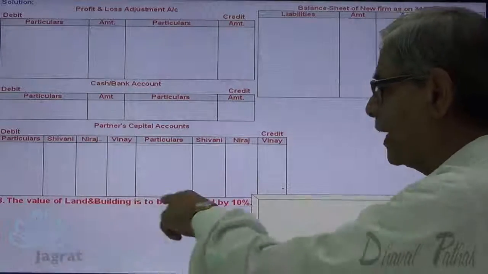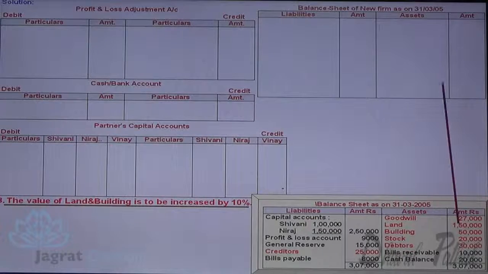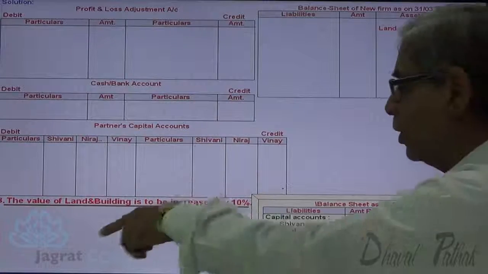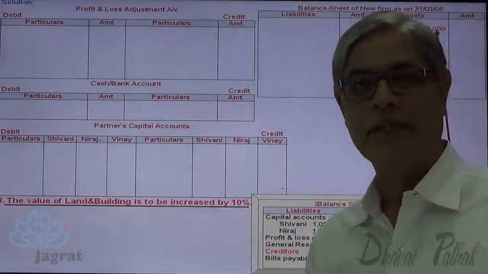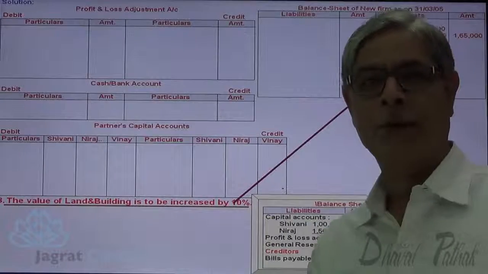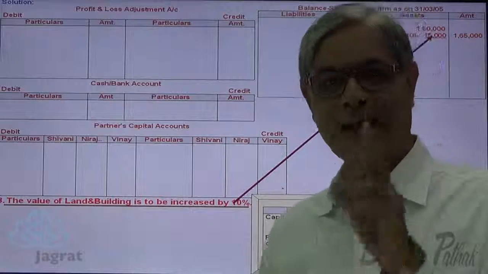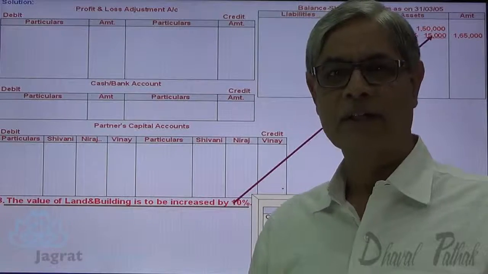The value of land and building is to be increased by 10%. Land is 1,50,000. Increase in value of land 10%, so 1,50,000 into 10%, 15,000. That is increased, so the new value of land reported is 1,65,000. Increase in value of land is a gain. That gain is credited to the profit and loss adjustment account.